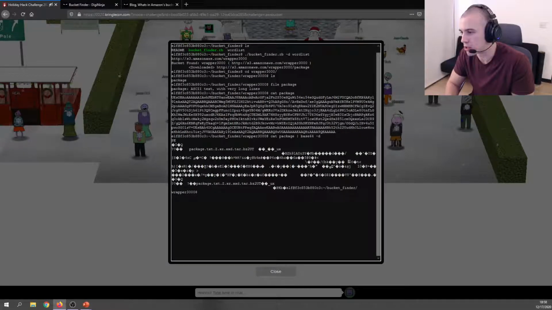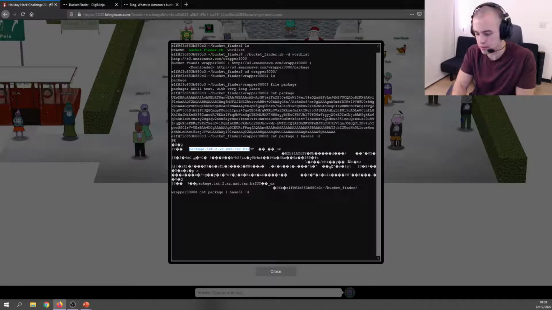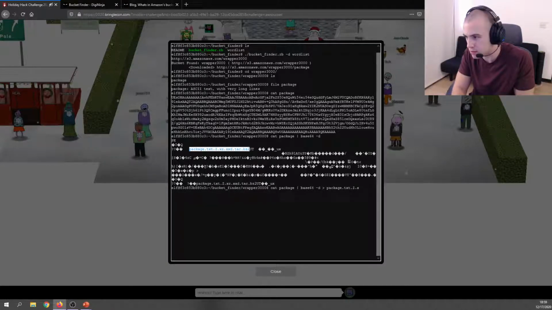And it looks like we do. So we got some unprintable characters here, these question marks, which makes me think this is a binary file. And then we can see some printable characters such as this package.txt. It just looks like a very compressed type of file here. So that being said, let's just put this out into package.txt.Z.xz.xxd.tar.bz2. Oh man, this is all screwed up. .Z.xz.xxd.tar.bz2.